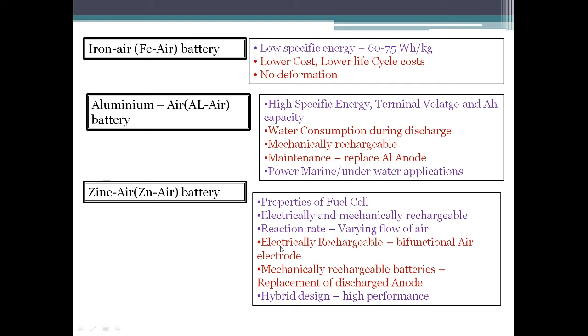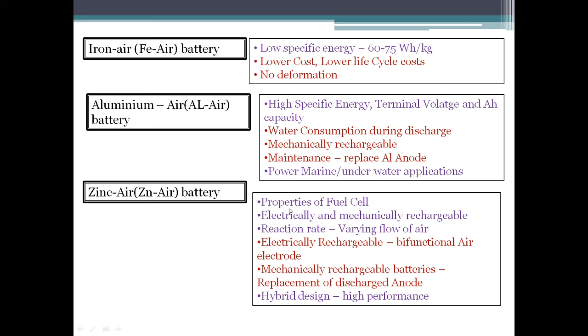So when we are using it as an electrically rechargeable battery, also called a secondary battery, we use a bifunctional air electrode. And when it is designed for mechanically rechargeable batteries, then we need to replace the discharged anode after every discharge. Now, this type of battery can be used under hybrid design in order to get high performance. That is, when it is coupled with lead acid batteries, both together make a hybrid energy storage system, and this improves the performance of the batteries.